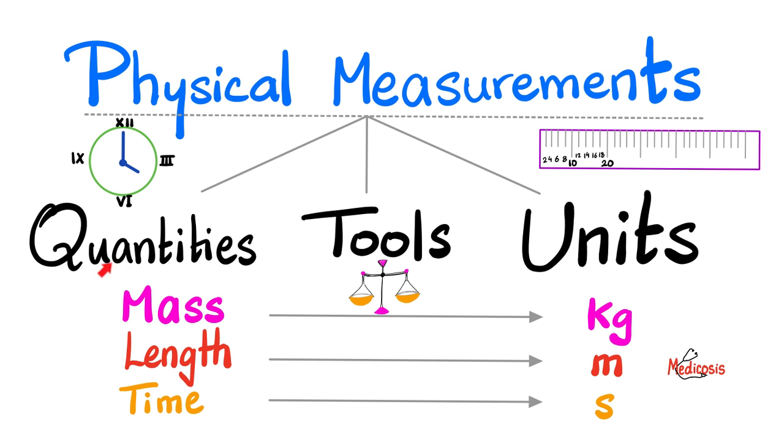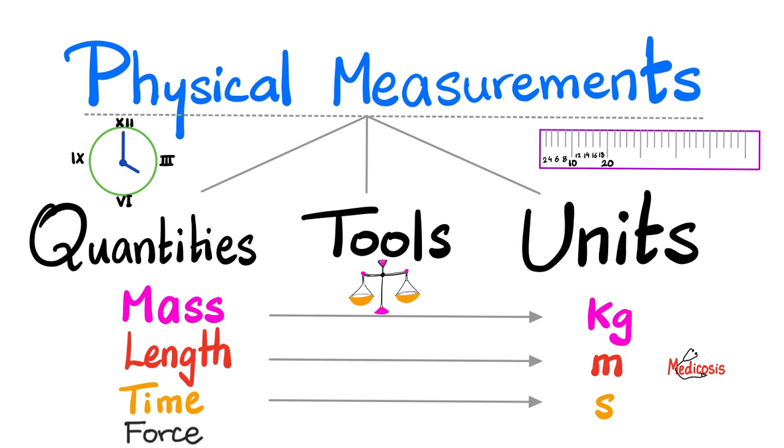Physical measurements. We have physical quantities such as mass, such as length, such as time, such as weight, etc. We have measuring tools and we have measuring units. Mass is measured in kilograms. 1 kilogram is 1,000 grams.